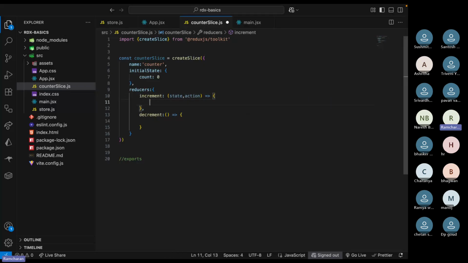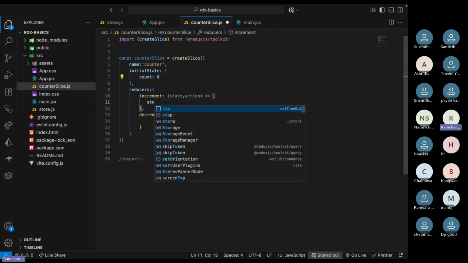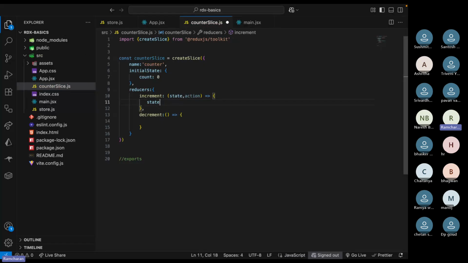Now what will you do? What is there in the state? The count variable, right? So here you just write state.count plus 1. You will write it like this: state.count plus equals 1, or state.count equals, like this you can write. You can directly mutate the state here. This looks like you are directly mutating the state, but yesterday I told you don't mutate the state like this with an equal sign, right?